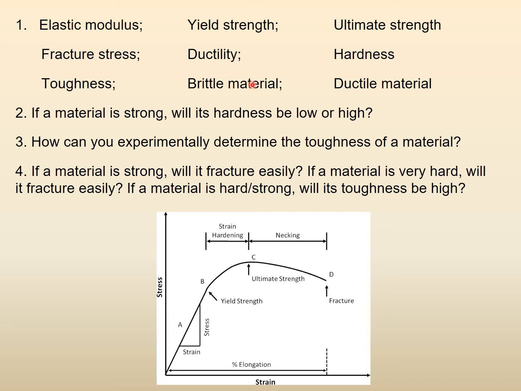Is a brittle material strong? Is a ductile material strong? Does a brittle material have a high hardness, or does a ductile material have a high hardness? Think on it before you answer. Okay?